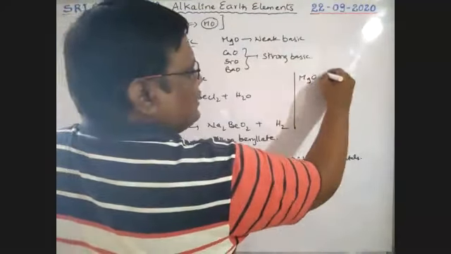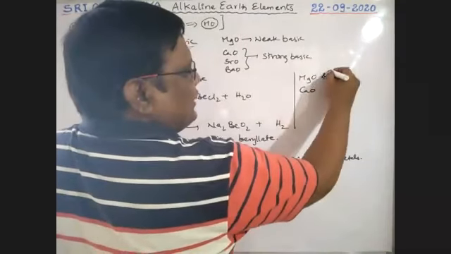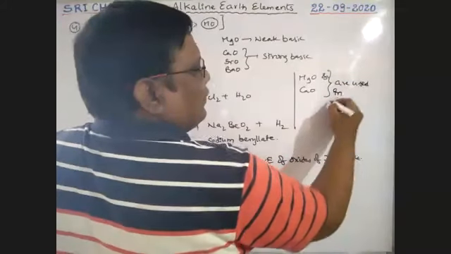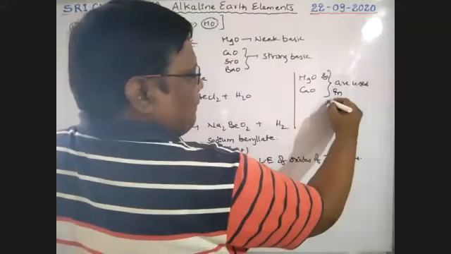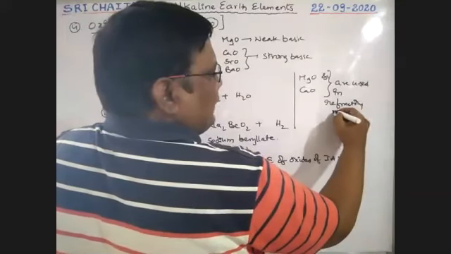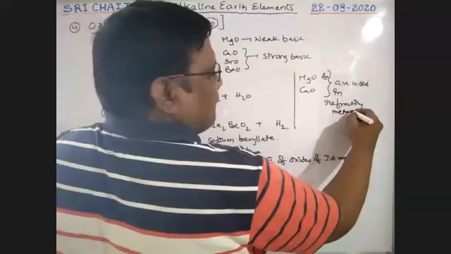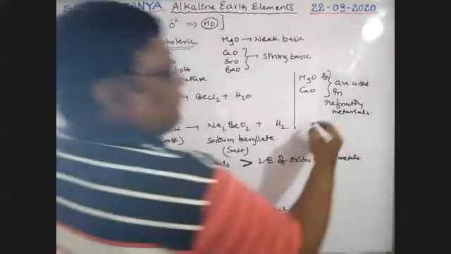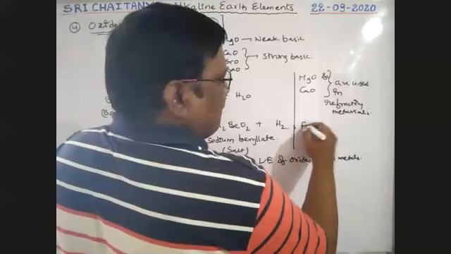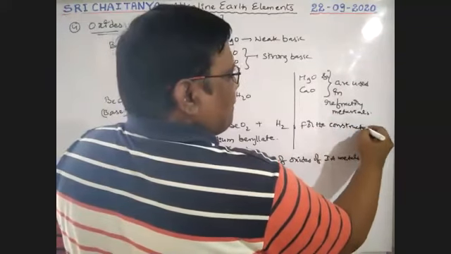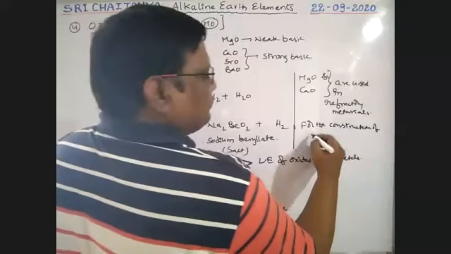Particularly magnesium oxide and calcium oxide are used in refractory materials, that is, for the construction of furnaces.